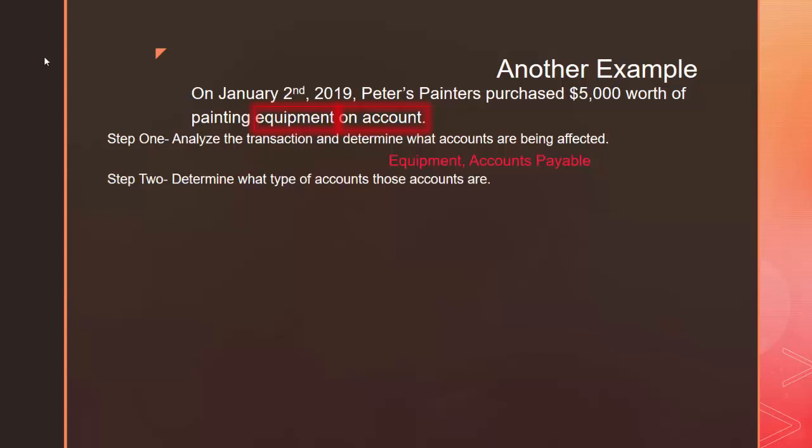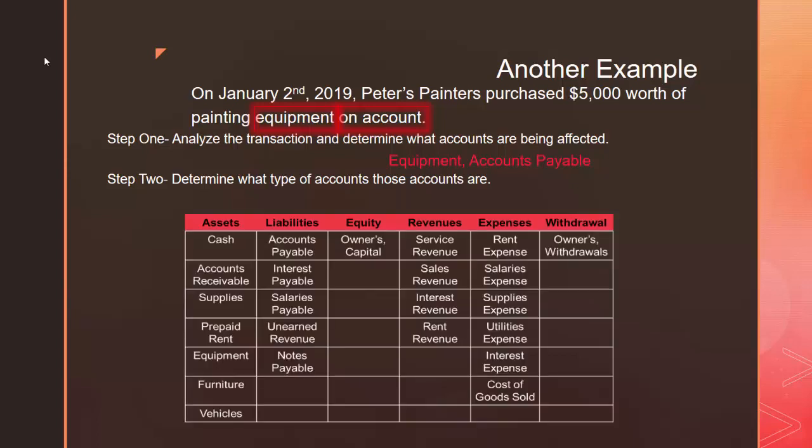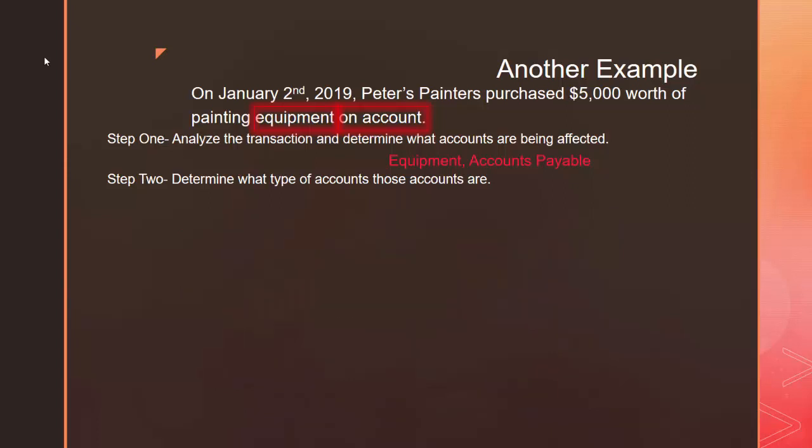In step 2, we need to determine what type of accounts these accounts are. So we're going to go to our chart of accounts. We look around and we find equipment, and we see that it is in the asset column, so equipment is an asset. We look around, we find accounts payable, and we see it is in the liabilities column, so accounts payable is a liability account.